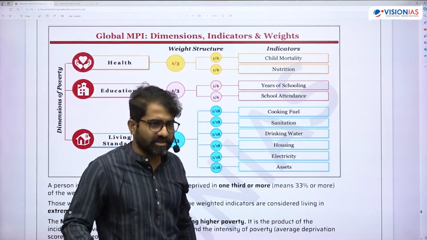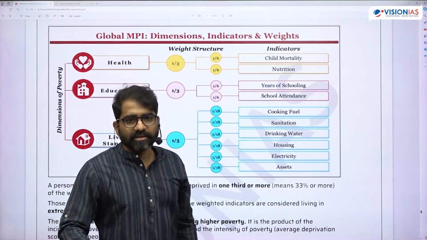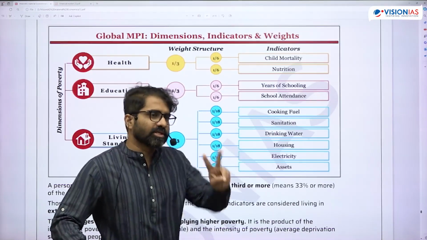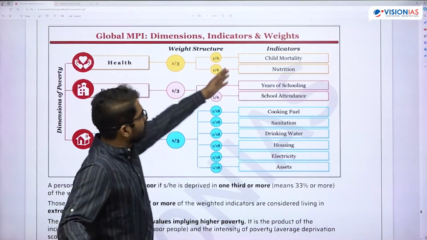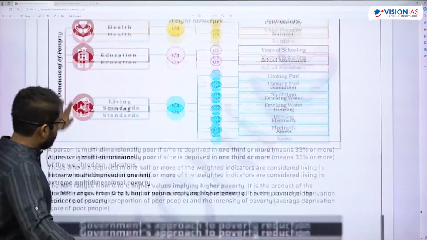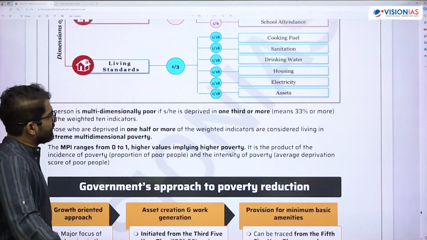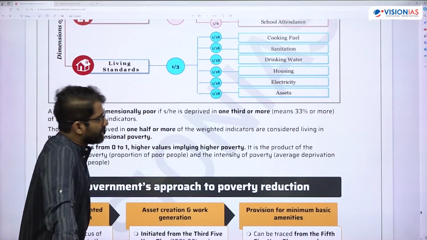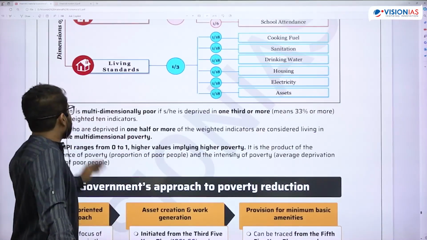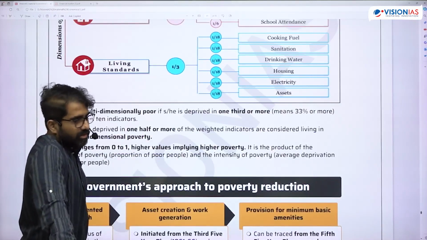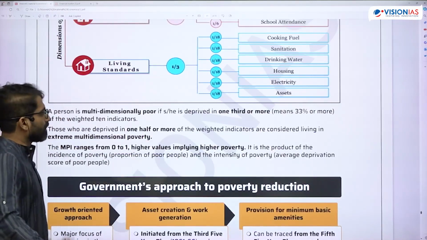What are the two other indicators? Bank account, maternal mortality. Yes. These are the two additional indicators in the National Multidimensional Poverty Index. Here a person is multidimensionally poor if he is deprived in 1/3 or 33% or more of the weighted 10 indicators. Then you are calling him multidimensionally poor.